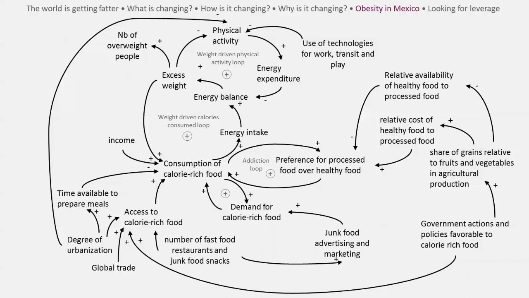Firstly, as demand for calorie-rich food increases, the number of fast food restaurants and junk food snacks on offer should also increase. This is simply good business. We can create a positive link between demand and the number of fast food restaurants and junk food snacks. This link creates a loop that is the main driver of growth for the calorie-rich food industry. We can call this reinforcing loop demand-driven calorie-rich food on-offer loop.